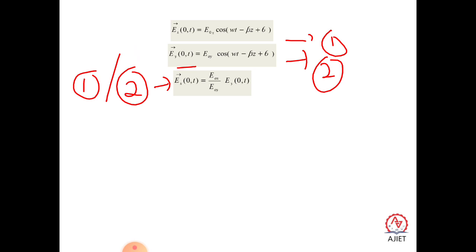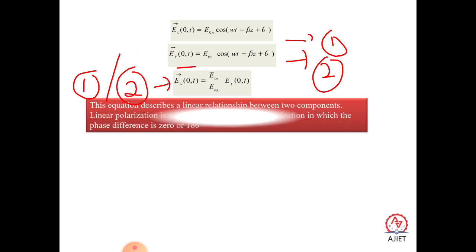So it is Ey 0 of t, which goes to the other end during cross multiplication. The final expression is Ex 0 of t over Ey 0 of t equals E naught of x over E naught of y. So this equation describes a linear relation between the two components.